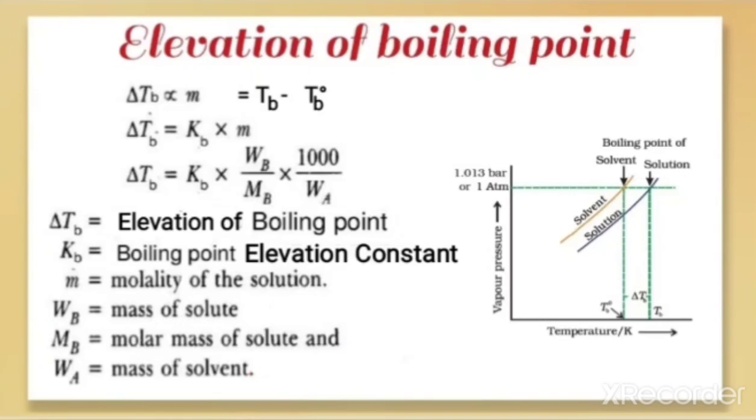So now we got this formula, to find out delta Tb by using the molality of the solution. We need to remember this formula, as we will have to solve problems related to it. For this you have to learn this formula: delta Tb is equal to Kb into WB by MB into 1000 by WA.